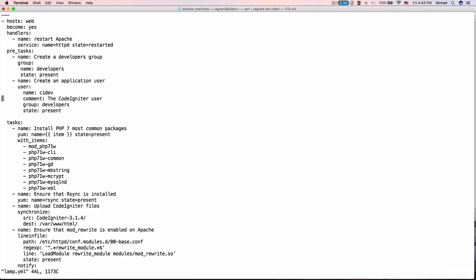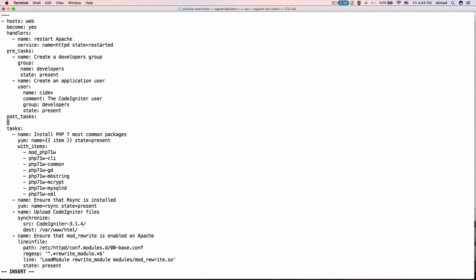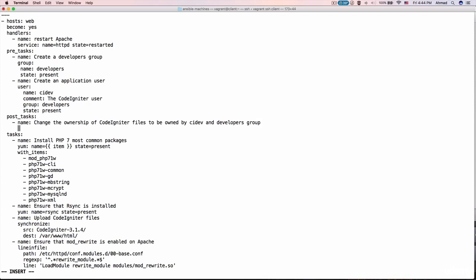Now let's clear the screen and have a look again at lamp.yml. And now observe, I'm going to place a post-tasks section here, like this. And I am going to ensure that the CIDev user with the developers group owns all the CodeIgniter files. So I'm going to say that this task is change the ownership of CodeIgniter files to be owned by CIDev and the developers group.